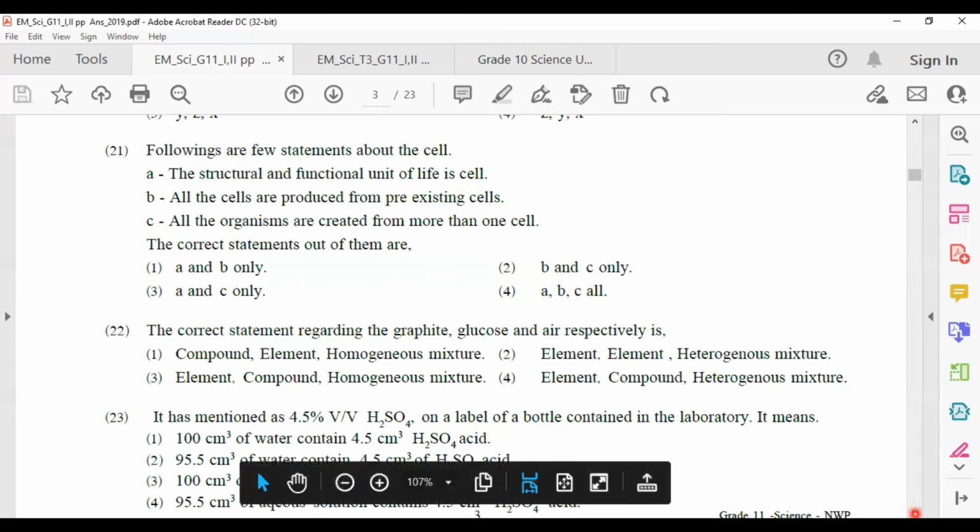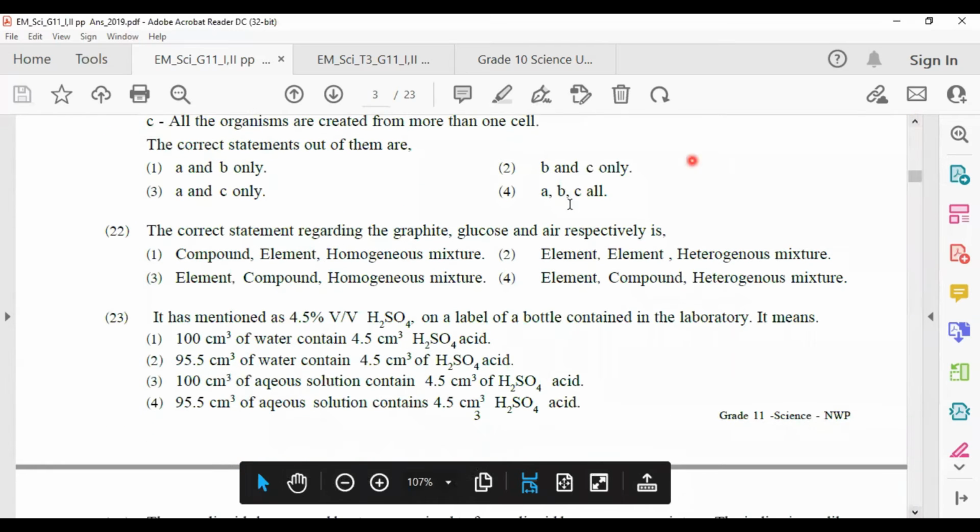Answer number 1. There are some unicellular organisms also. So that is why we take C as the incorrect one.